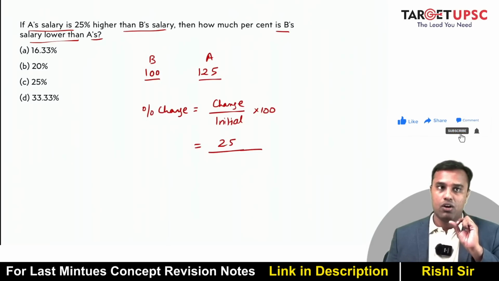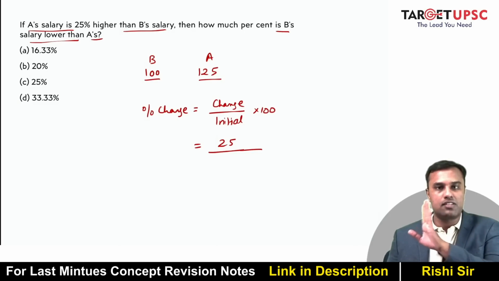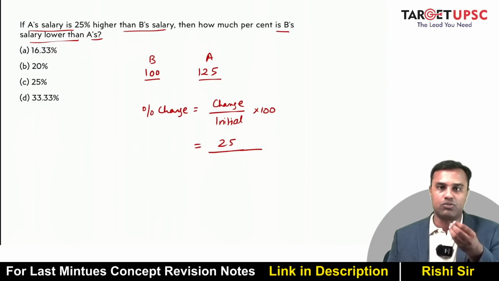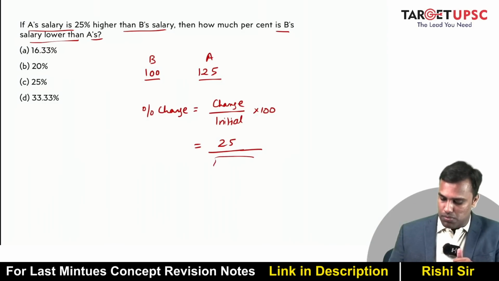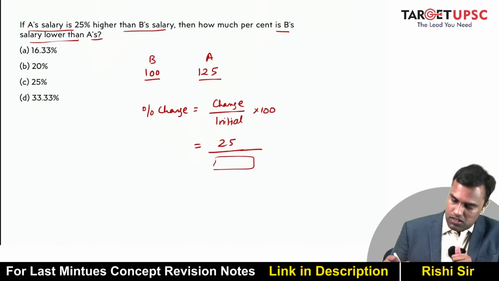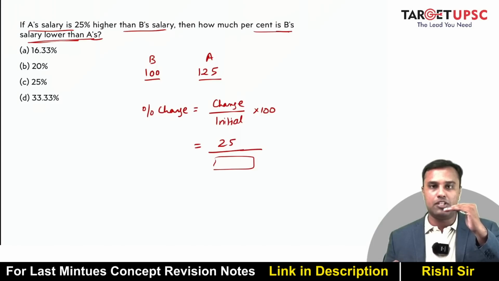And what is the framework for comparative degrees? They always have something more than, less than, something else. So they will have this "than" and before that some adjectives, longer, shorter, or something like that, right? I don't know whether they are called adjectives or whatever. So whatever follows after "than" is basically your base here, right? So in this case, how much is B's salary lower than A's? So that means A is the benchmark and how much is B less than that, right?